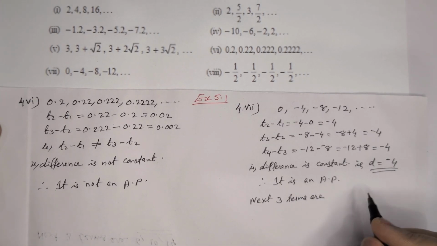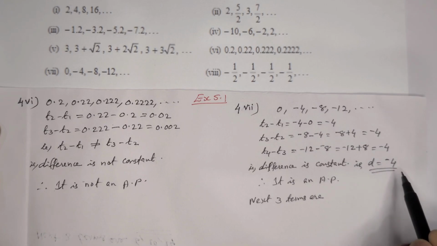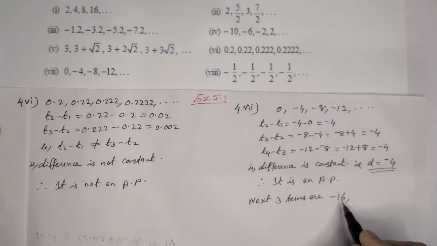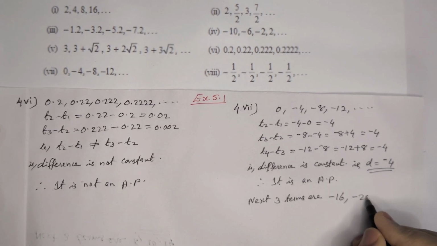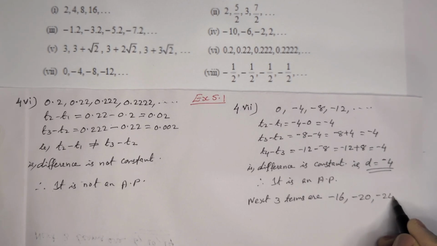Now the next 3 terms are minus 12 plus D. So minus 12 plus minus 4, that means minus 16. Then this number plus D. Minus 16 plus minus 4, minus 20. Then minus 20 plus minus 4, that is minus 24.